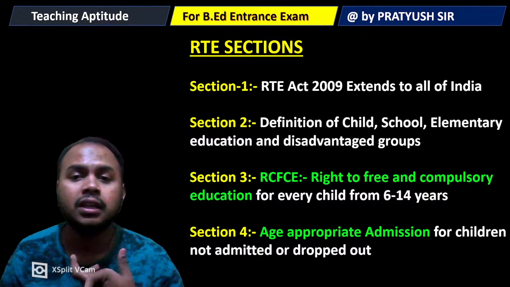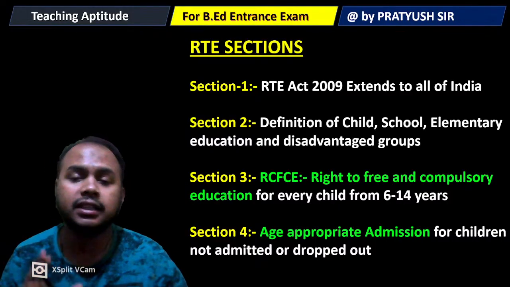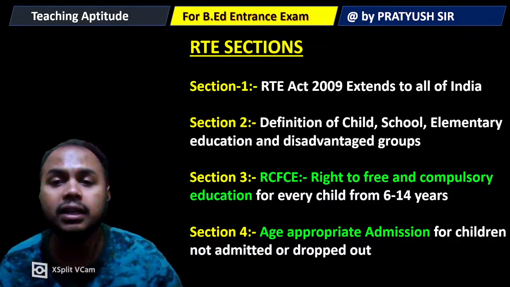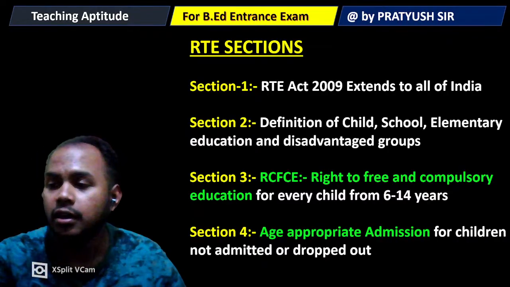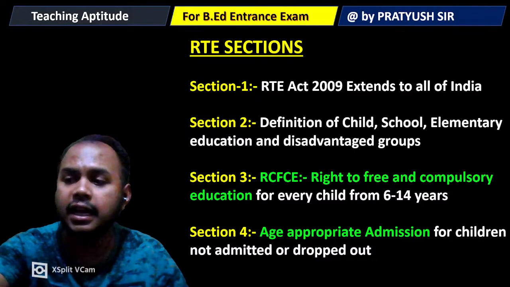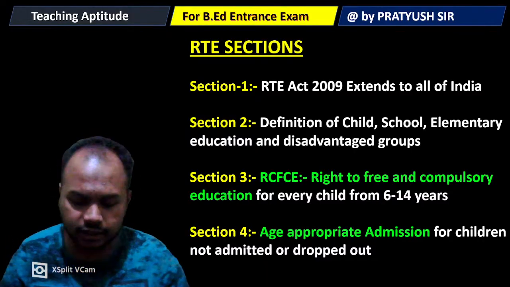Elementary education is a must. So section 2 is defining what we mean by elementary education, and what the various disadvantaged groups are.